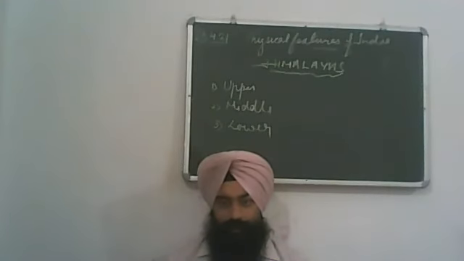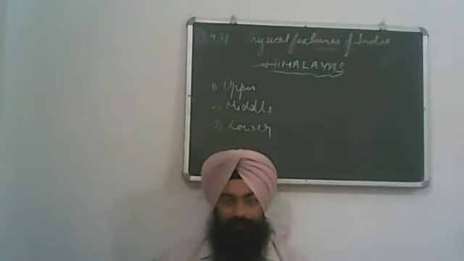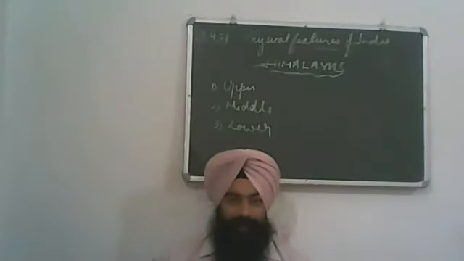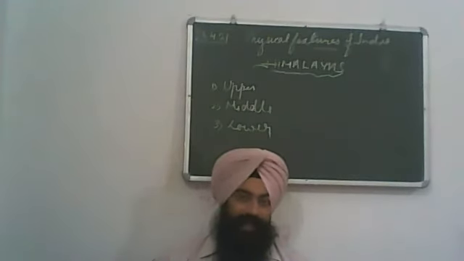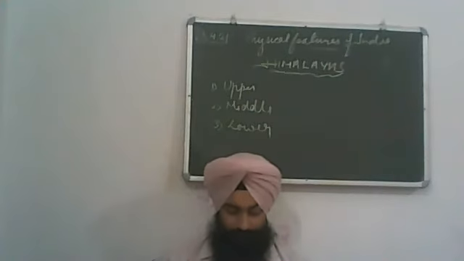Clear? Now the next are the Himachal Himalayas. Himachal Himalayas lie in between the Satluj and Kali rivers. K-A-L-I, Kali rivers.